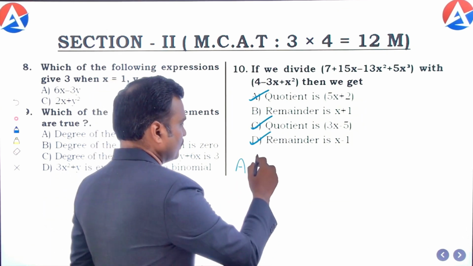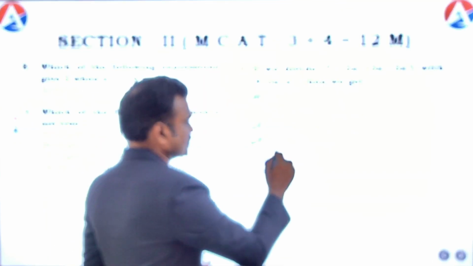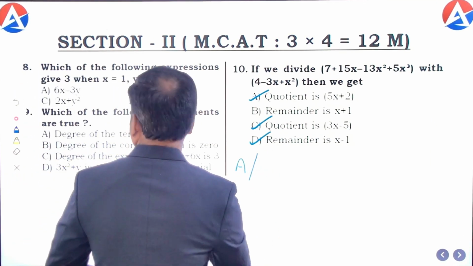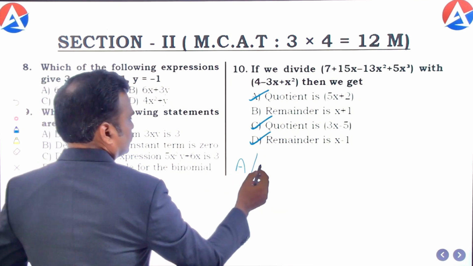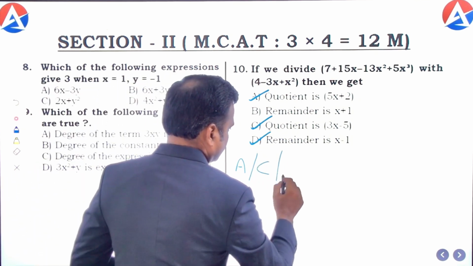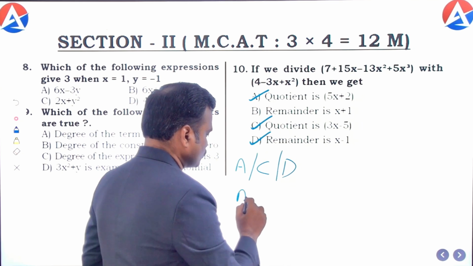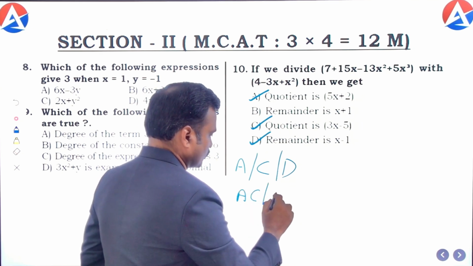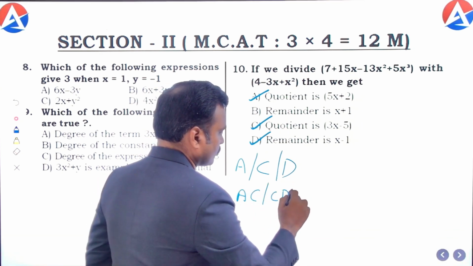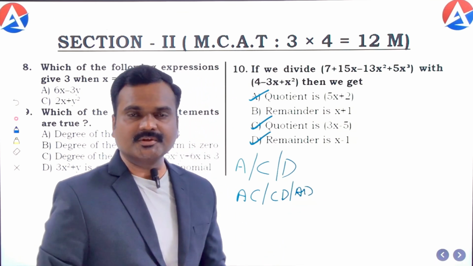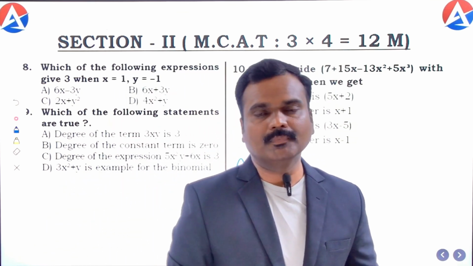Even if they bubble only B, or only C, that is also considered a partial correct answer. If it is D, that is also a partial correct answer. Sometimes some students may even bubble 2 correct options.